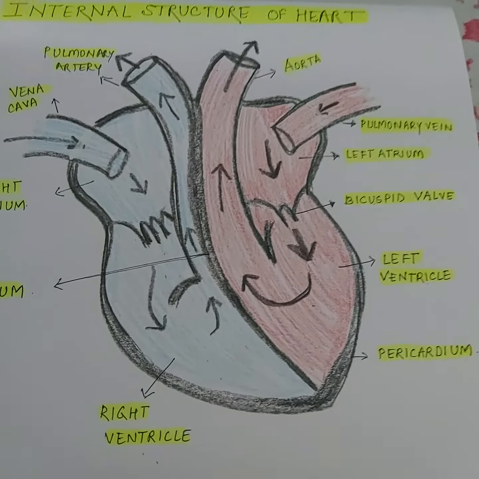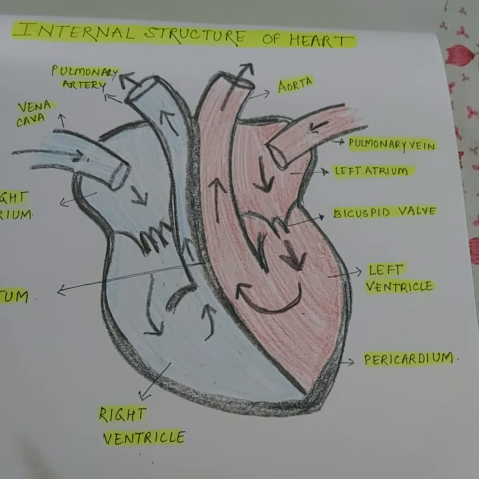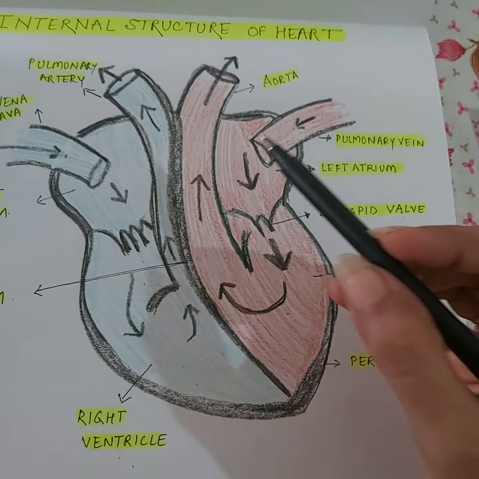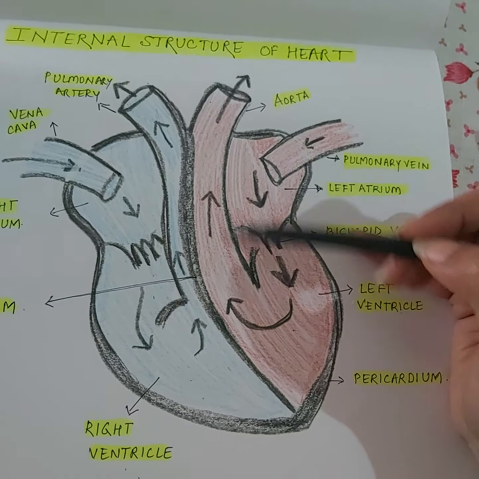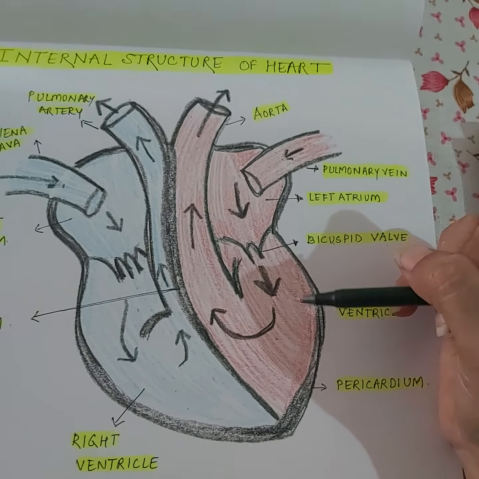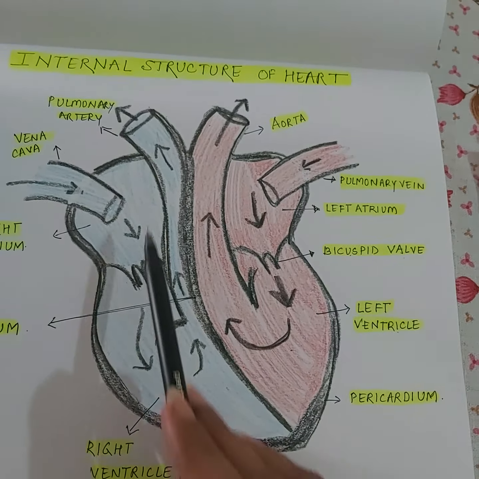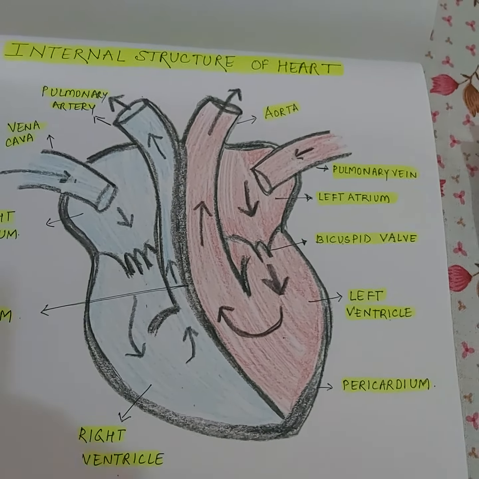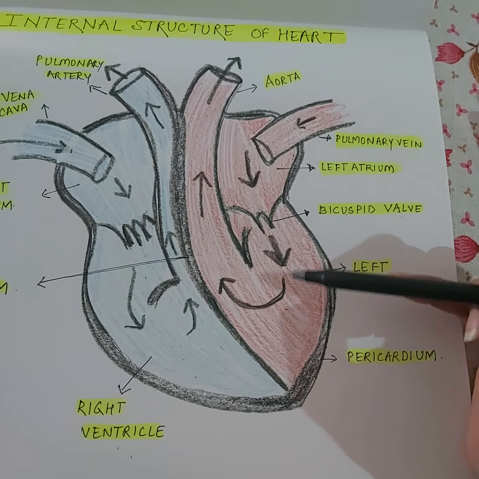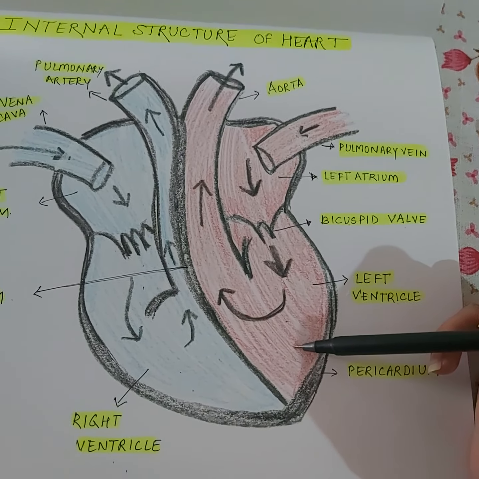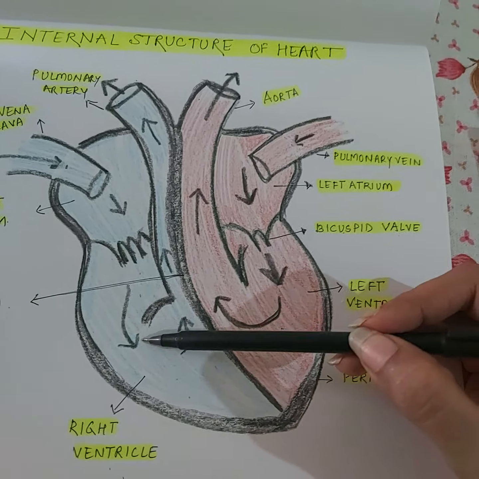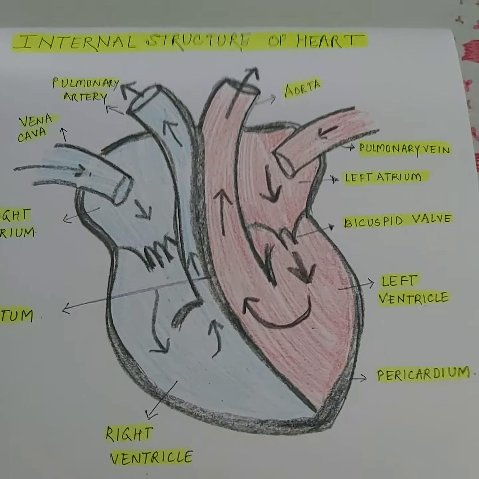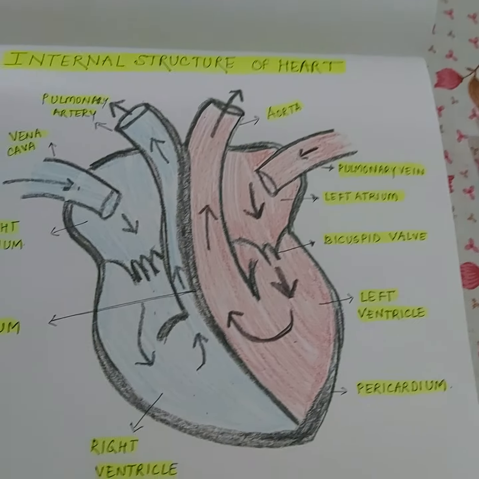Okay, so let us see what is the working of the heart and what are the other structures associated with the heart. Children, you can see that the left part of the heart I have shaded red in color and the right part I have shaded blue in color. This is just for an indication for you to understand that the left part of the heart carries oxygenated blood, whereas the right part of the heart carries deoxygenated blood, that is rich in carbon dioxide.